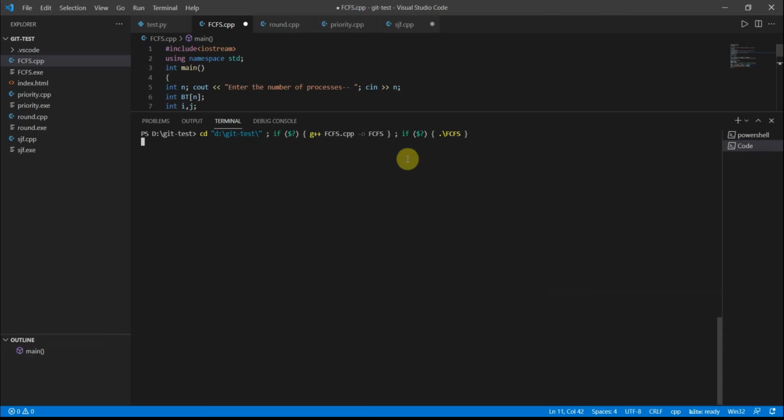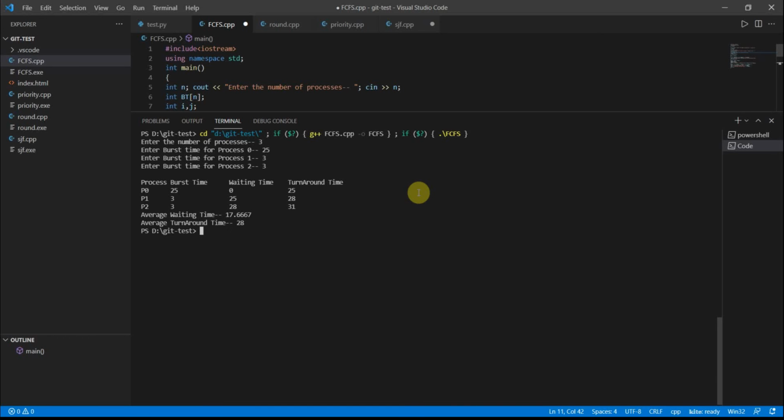So let me run the code and see. Enter the number of processes, I'll enter 3. Let me go for a big process first, and then a very small process, and one more very small process. You can see here, for p0, process 0, burst time is 25, waiting time is 0, and turnaround time is 25. Here burst time is 3, and it will be taken after these things happen. So waiting time is 25 seconds, because the second process needs to wait till the first process finishes. That's why the waiting time is as much as the burst time of the first process.